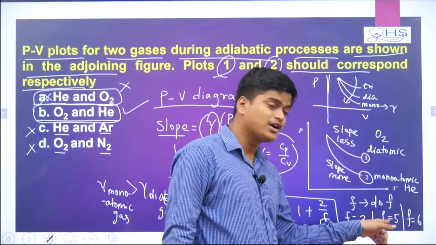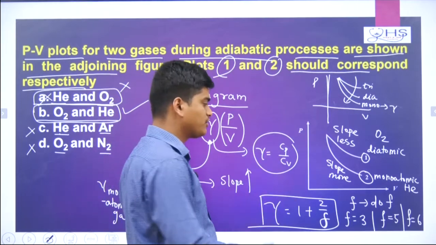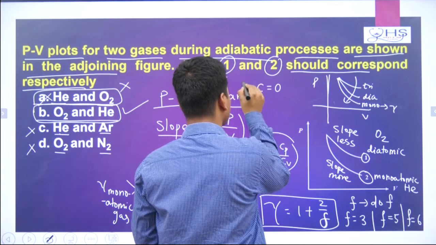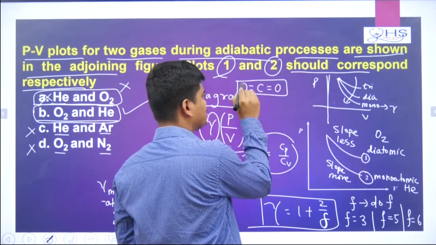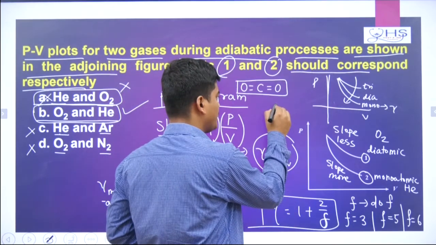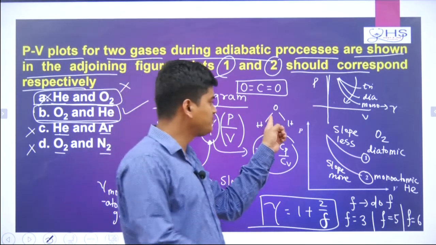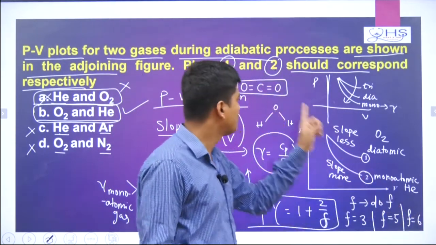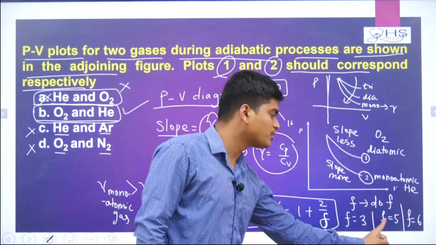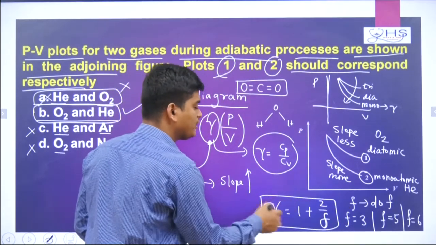And for triatomic linear, where the F value comes as 5, you can take carbon dioxide. Carbon dioxide is a linear structure. You see 3 atoms are there, but it is a linear structure, so it is called linear triatomic. But water has 3 atoms with a non-linear structure. So that's why this will be non-linear triatomic, degree of freedom is 6, and this is linear triatomic, degree of freedom 5, and for diatomic also degree of freedom is 5, and for monoatomic degree of freedom is 3. Now if you substitute here, you will get the gamma values.